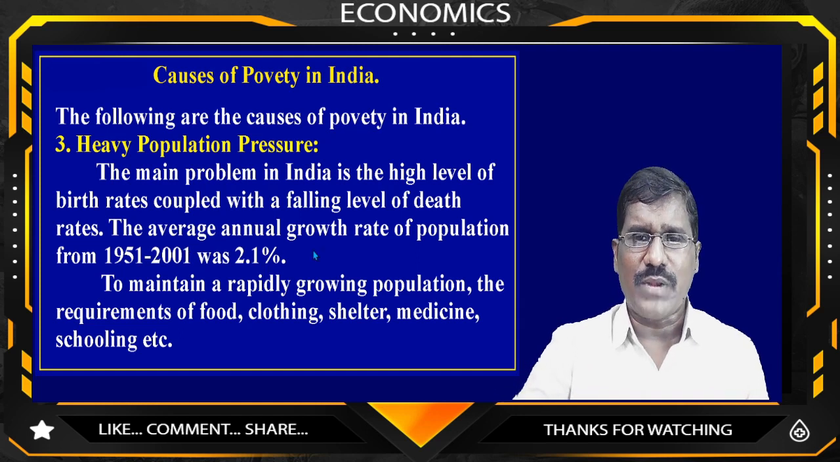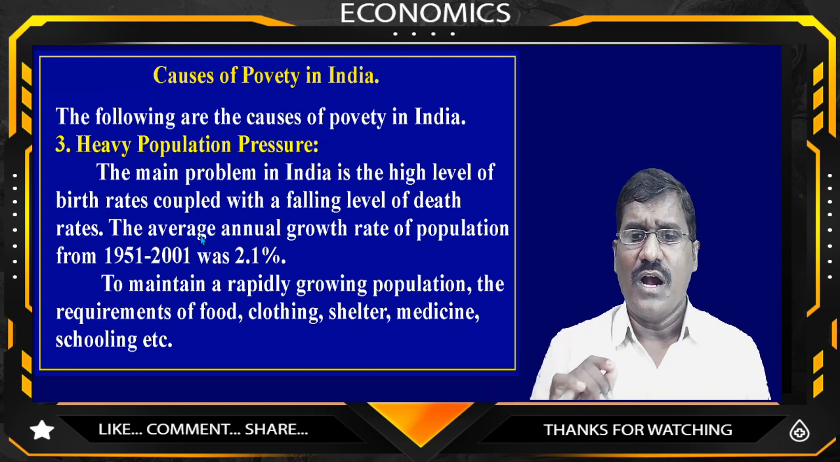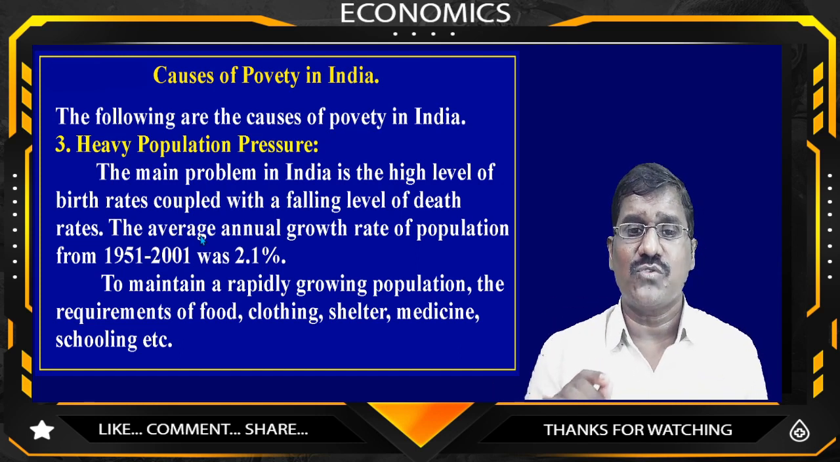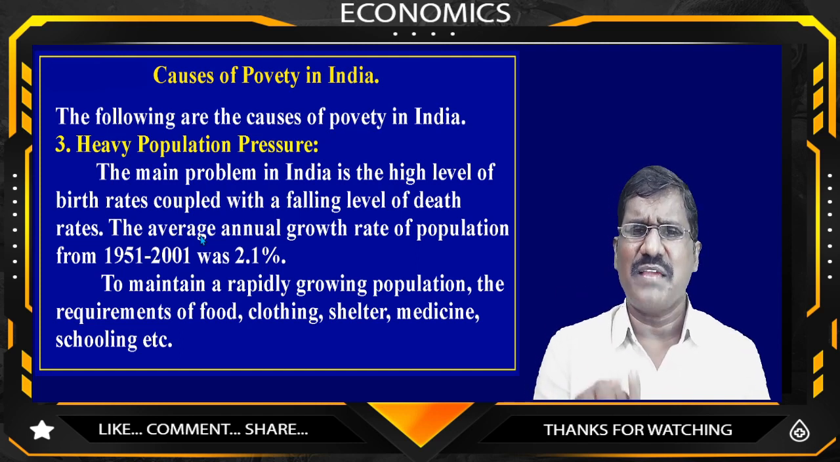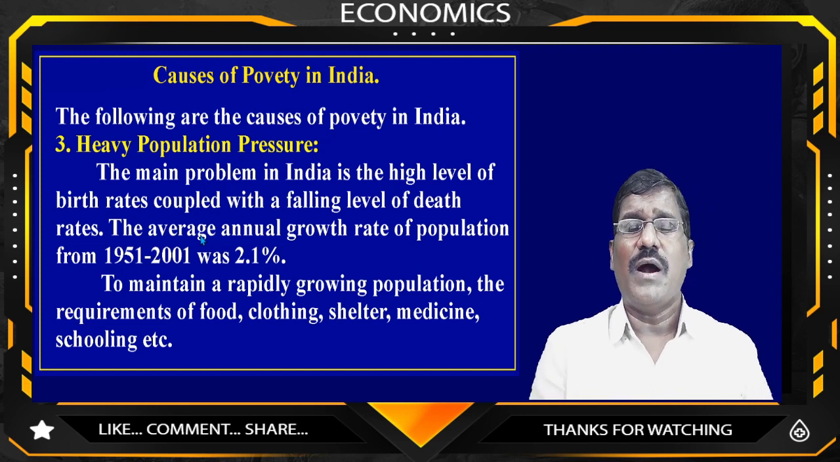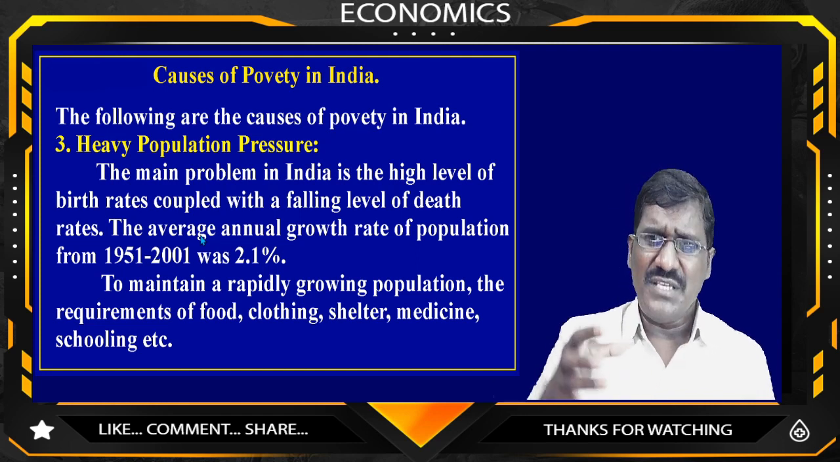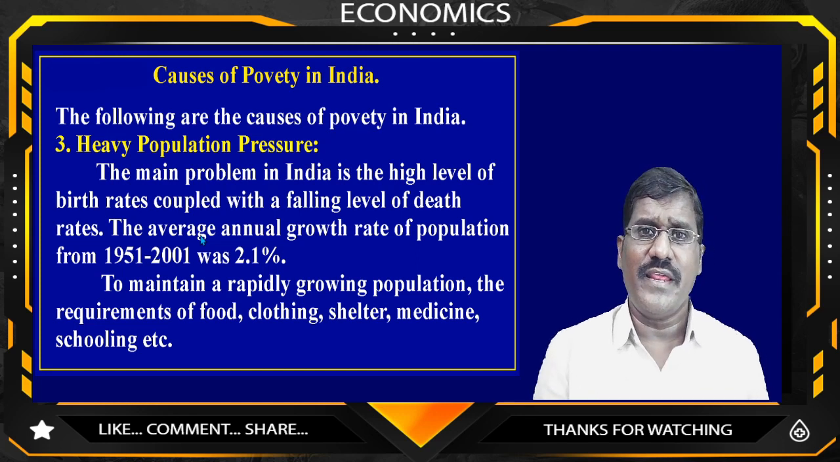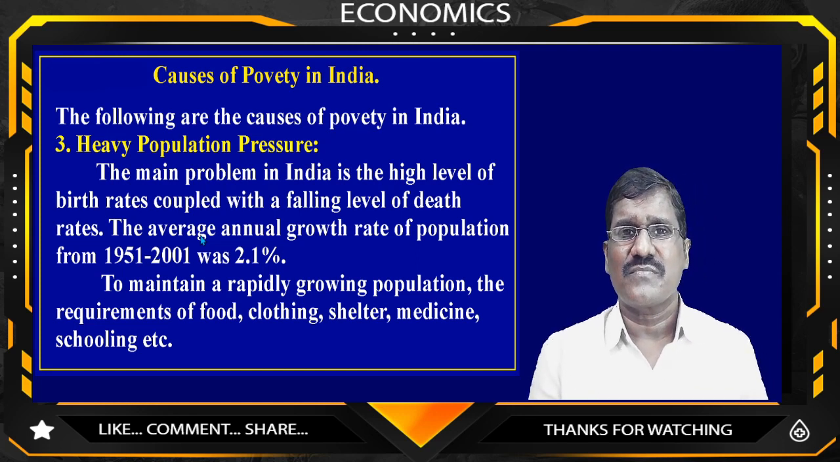The main problem in India is the high level of birth rate coupled with the falling level of death rates. Yes, this is also one of the causes. The average annual growth rate of population from 1951 to 2000 is 2.1% per annum. The main cause is high birth rate and low death rate. Due to the low death rate, there was a population explosion. We have not reduced the high birth rate in India.